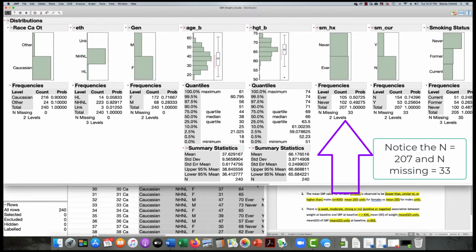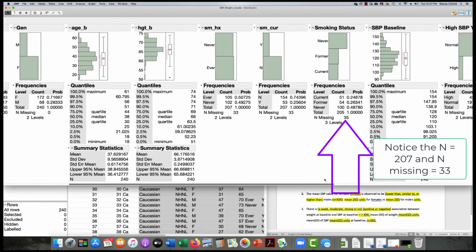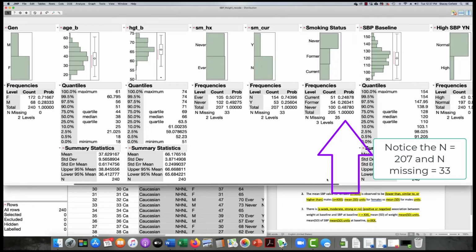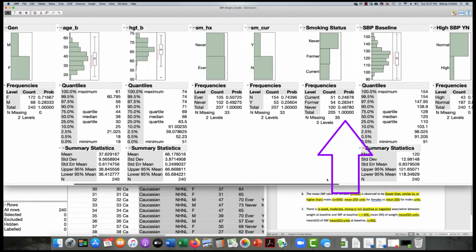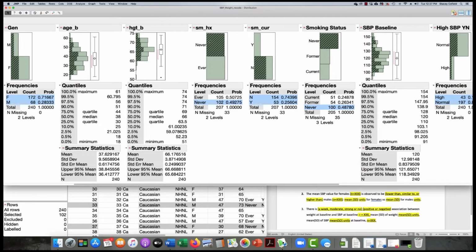Smoking history, that can change. So once you've been a smoker, you'll always be at least a past smoker. But you can shift from a never smoker to an ever smoker. So this could be a predictor or an outcome depending upon the question. Same thing with current smoking status. This could change even based on the day. We saw how never and smoking current became this 3-level smoking status.